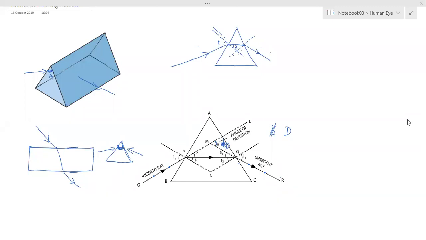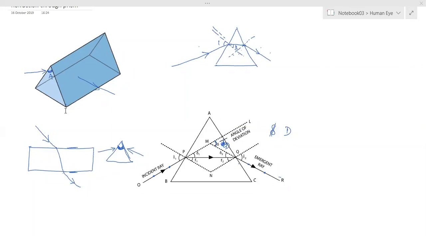Now we have to see the refraction through a prism. In the last chapter, you have seen the refraction through a glass slab. That is also one of the prisms only. But what is the difference between that case and this case? When you saw the glass slab, it was a rectangular prism. In that, we saw refraction through two parallel edges. This refractive face and this refractive face are parallel to each other. Now we are seeing the triangular based prism because we have to refract the light through inclined faces. The two refractive faces are inclined to each other.